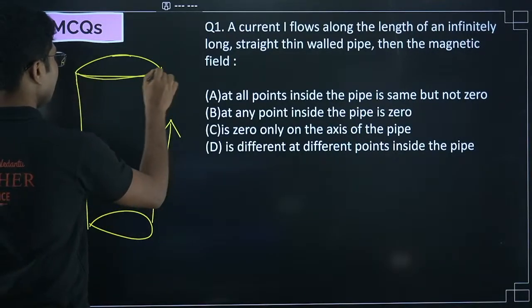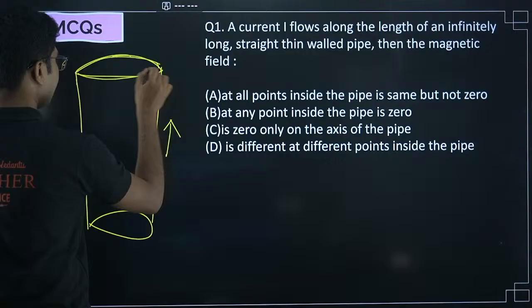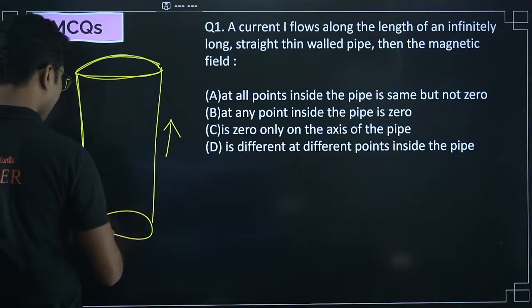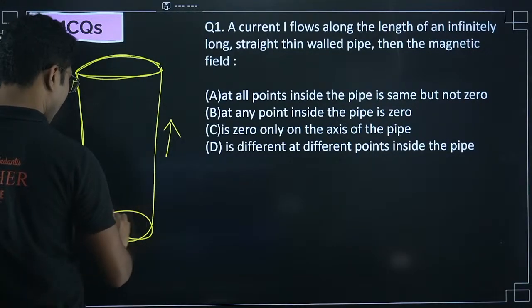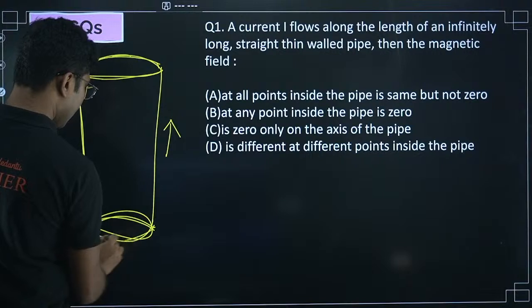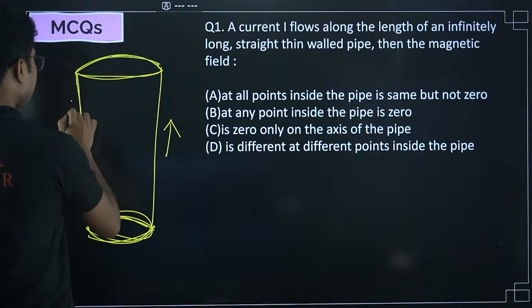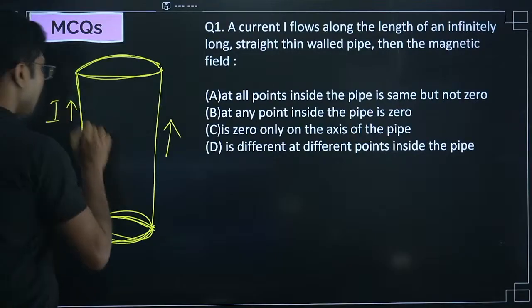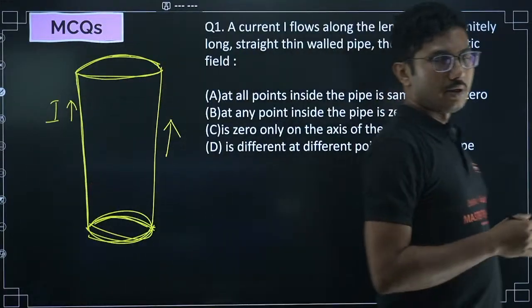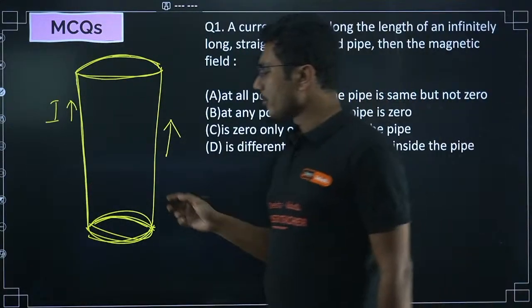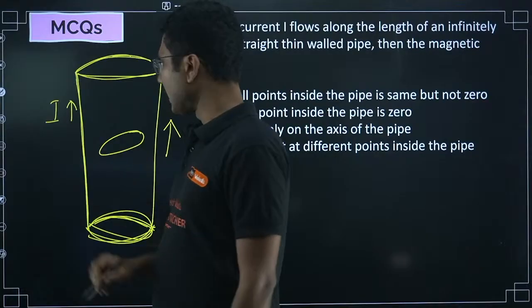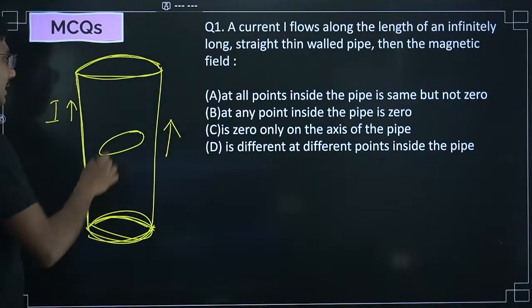Thin wall means the pipe is hollow from inside, like a water pipe. You have seen a water pipe, similar to that. A thin walled pipe is there and some current is being passed through the pipe. Now what will be the magnetic field inside this pipe?